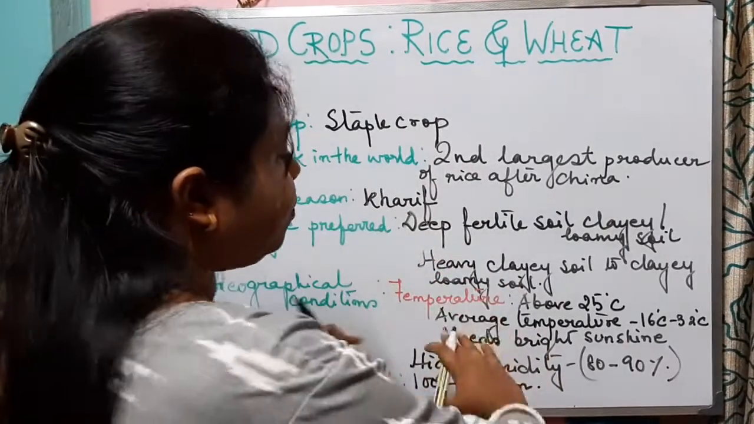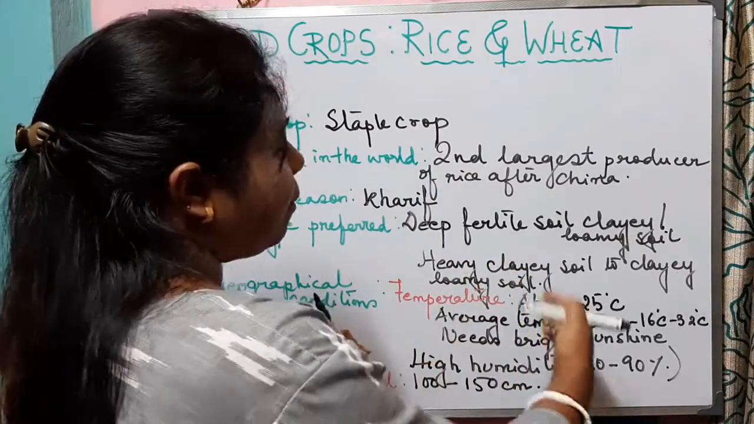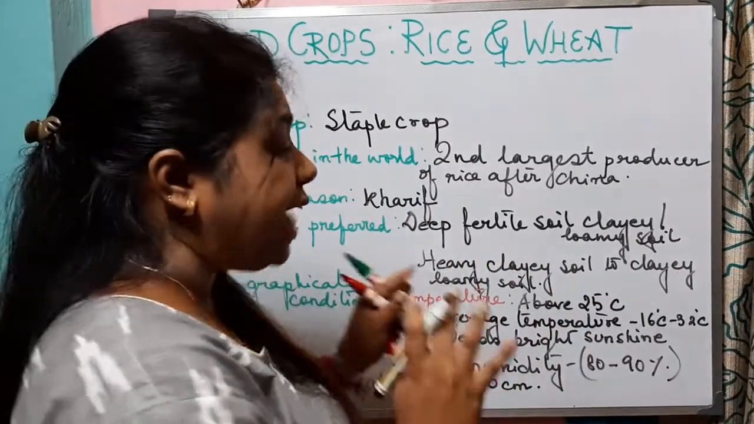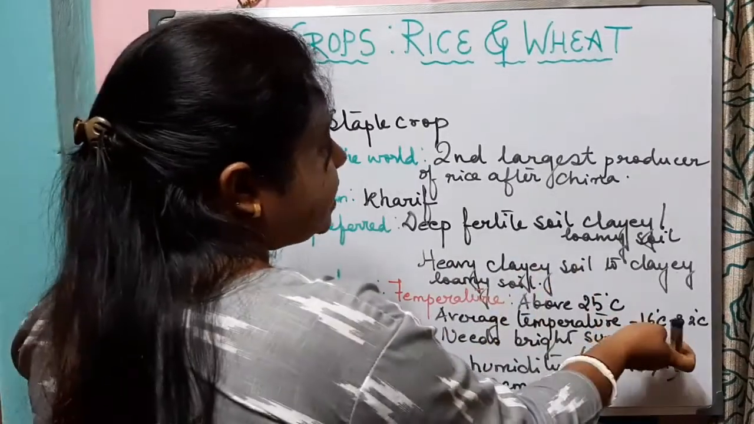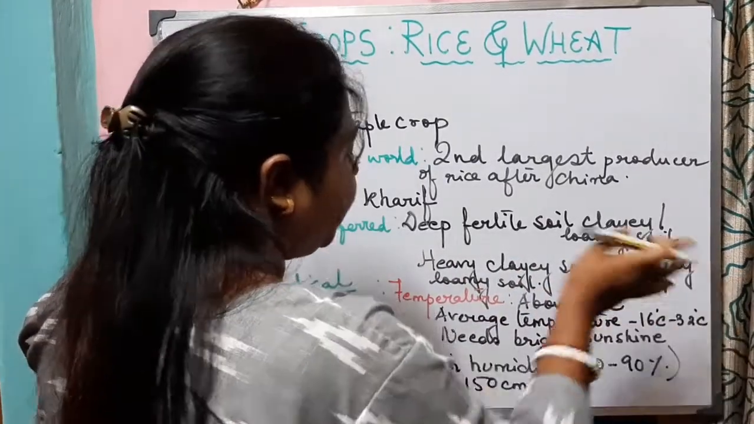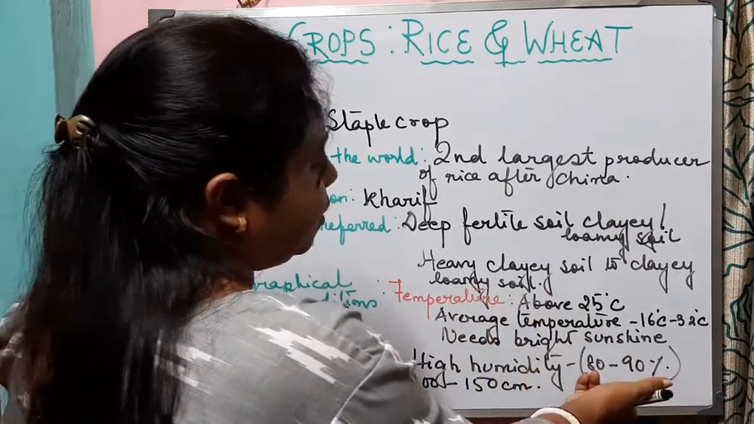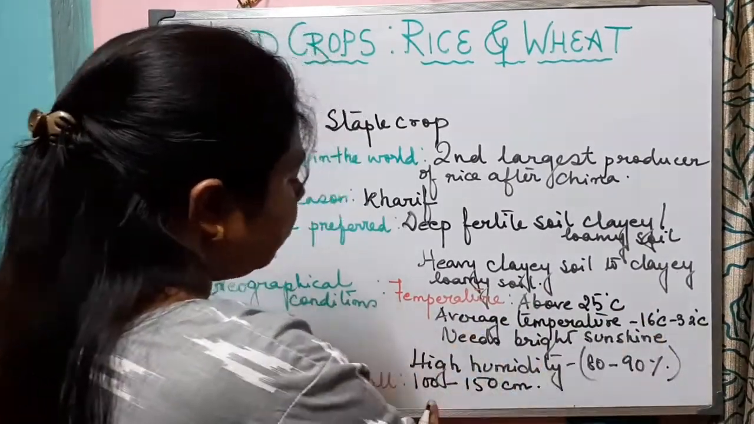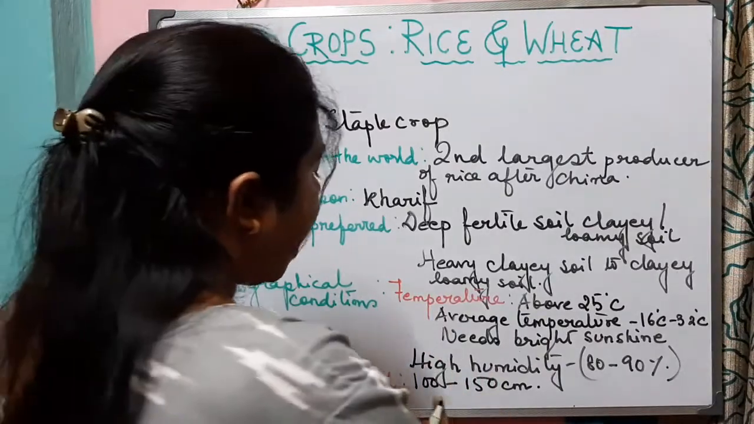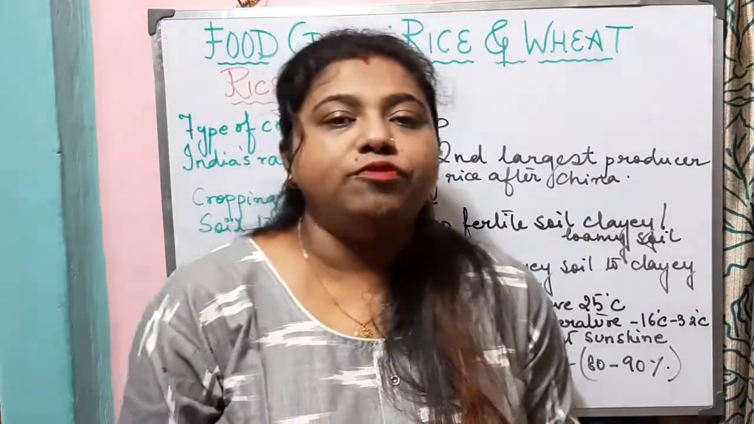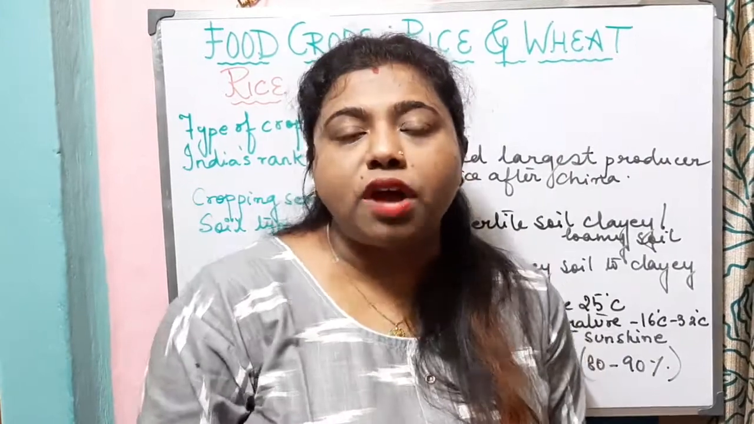So in terms of temperature, it needs temperature above 25 degrees Celsius and the average temperature should be 16 degrees Celsius to 32 degrees Celsius. It needs bright sunshine and it needs high humidity, 80% to 90%, which will obviously lead to high rainfall. 100 to 150 centimeter of rainfall is preferred for the growth of rice.